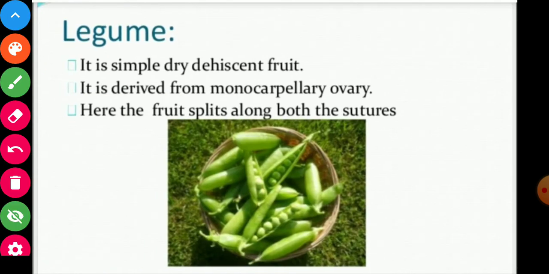Legume. It is a simple dry dehiscent fruit. It is derived from a monocarpellary ovary. Here the fruit splits along both the sutures, the middle layer between the two. So this is a category of fruit. Leguminous plants have this type of fruit.